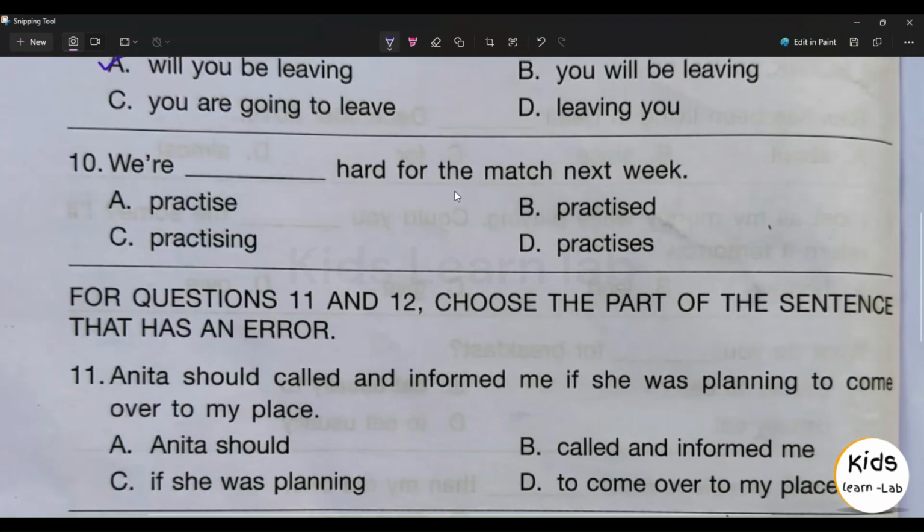10th question, we are dash hard for the match next week. Option A, practice. Option B, practiced. Option C, practicing. Option D, practices. Option C, practicing is the right answer.